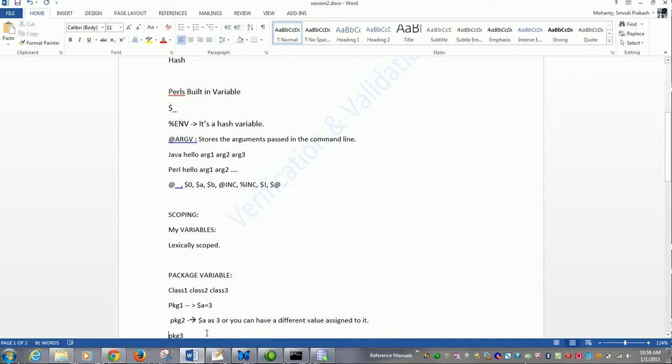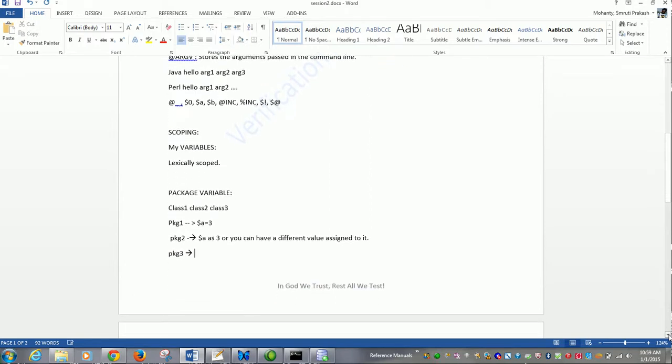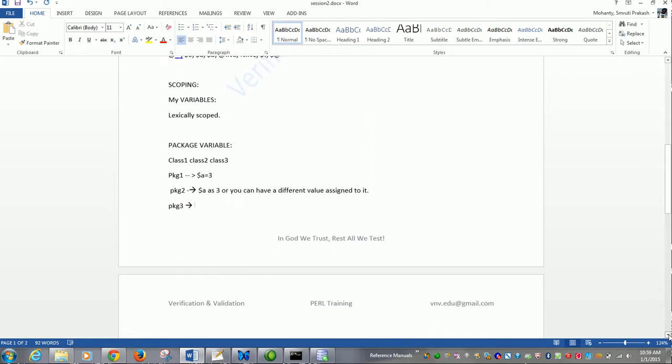And in package 3 you can have the same value of $a or you can utilize a different value. So we will learn about this more when we study packages.